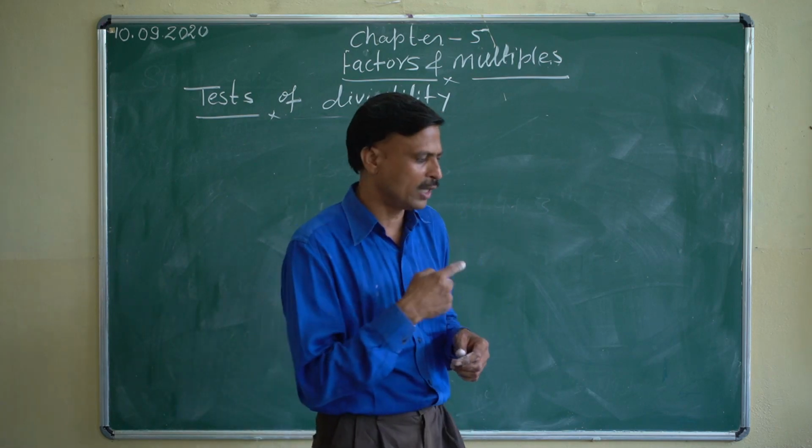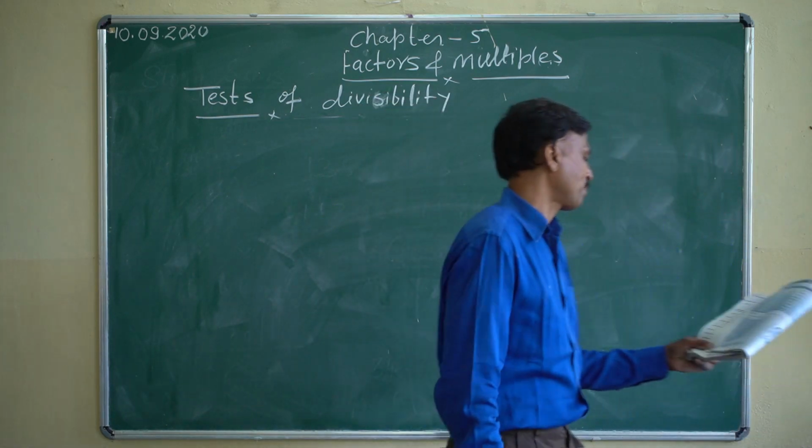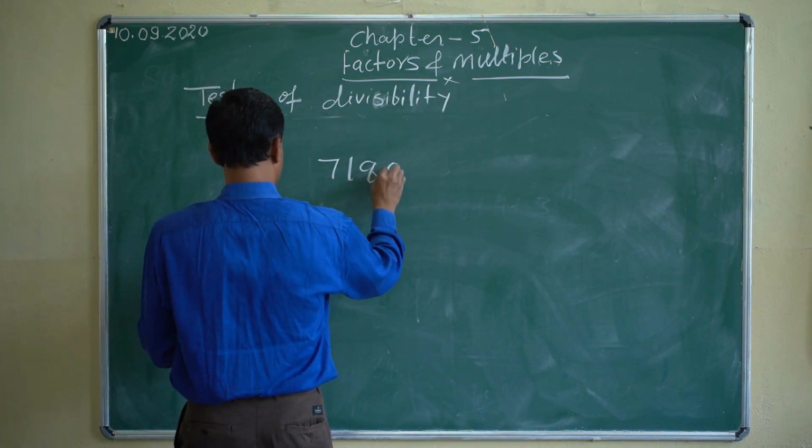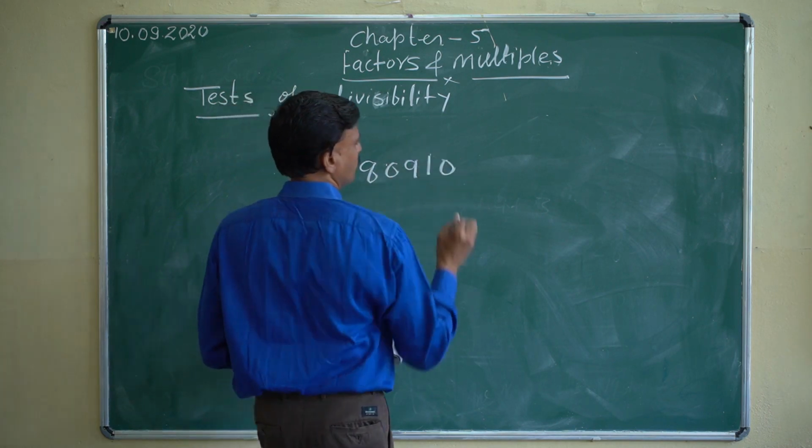So I am taking one number from your book. 7180910. This is the number.